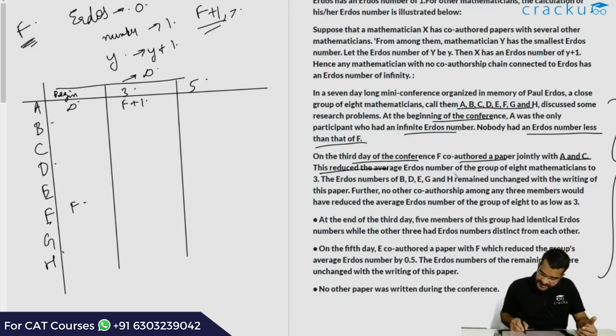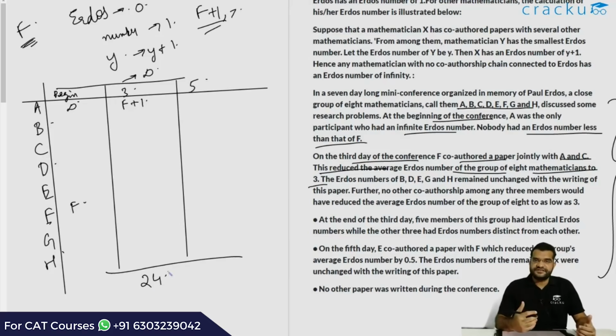Now, after writing this, the average Erdos number of the 8 mathematicians becomes 3. That is, after writing the paper on the third day, the total Erdos number of the 8 mathematicians is 24. The Erdos number of B, D, E, G and H, that is the remaining 5, remains unchanged.